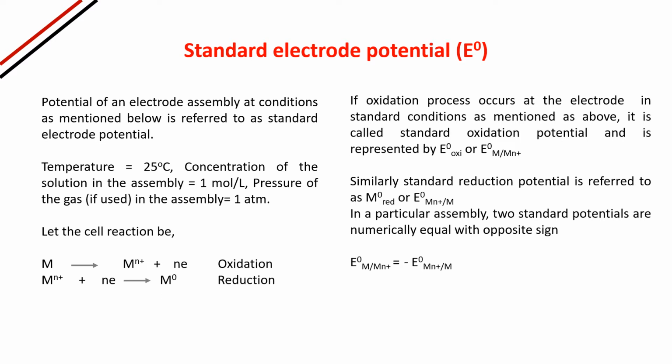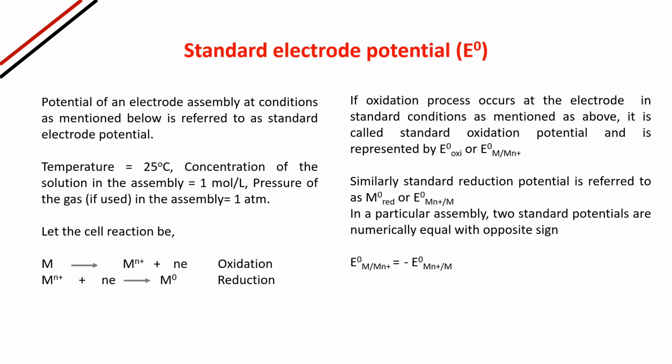And if oxidation is going on in that assembly, then the potential we get will be known as standard oxidation potential. And if reduction is going on in that particular assembly, then we will call it standard reduction potential.